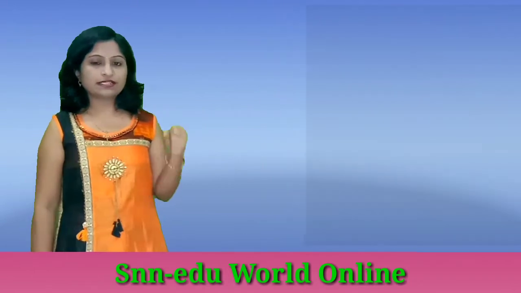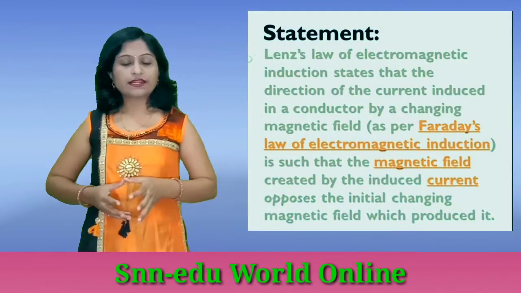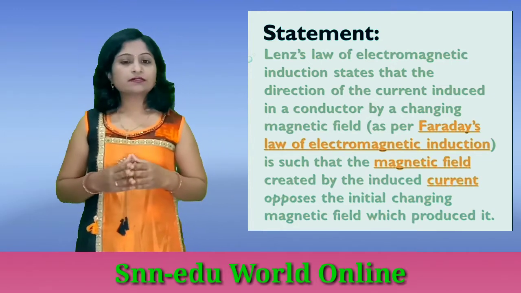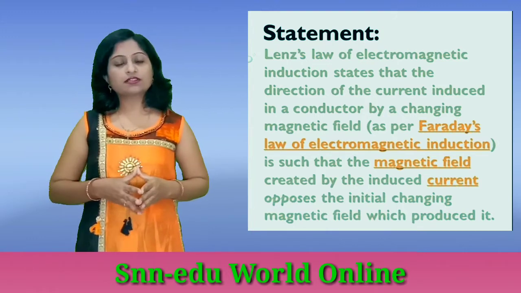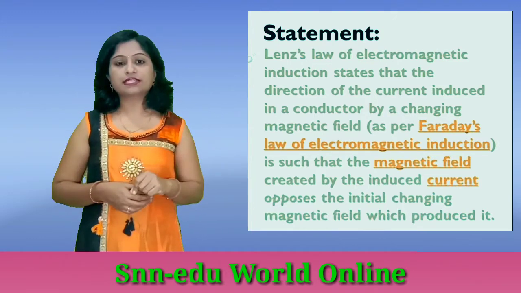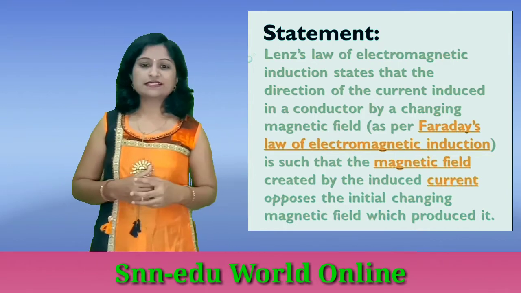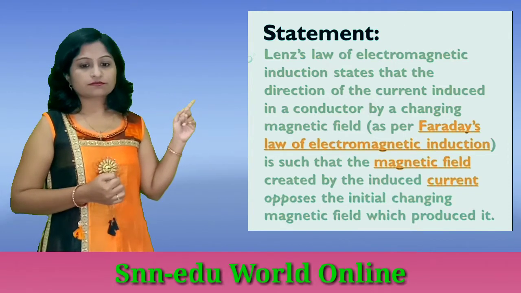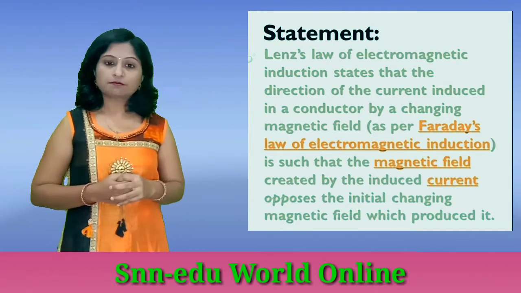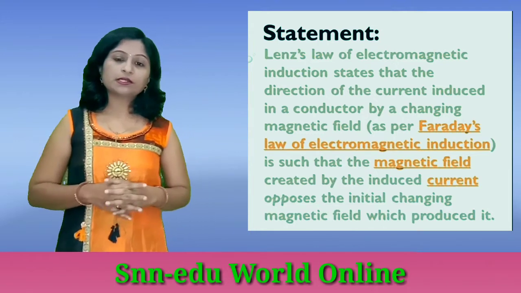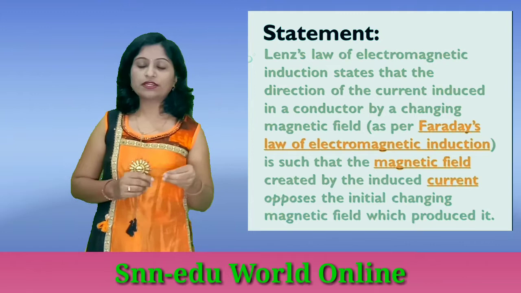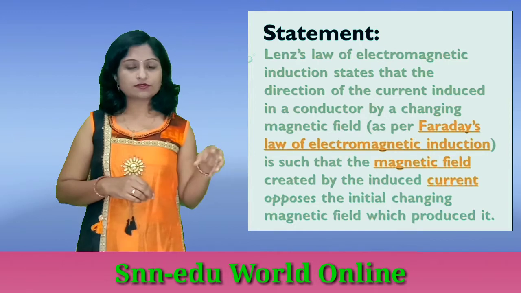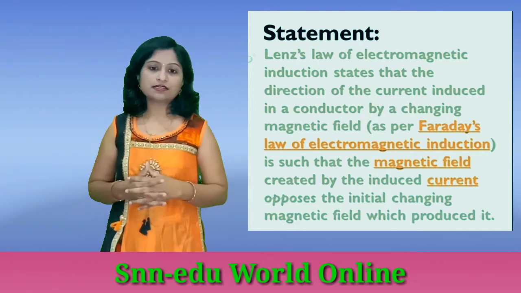Now come towards Lenz's law. Lenz's law is parallel to Faraday's law, the same law, only Lenz's law gives the direction of the EMF induced and the change of magnetic flux. So what is the statement of Lenz's law? See here, the direction of the current induced opposes the initial changing magnetic field. Changing magnetic field means there is a change in magnetic flux. So due to that, the current induced in the coil opposes the change.